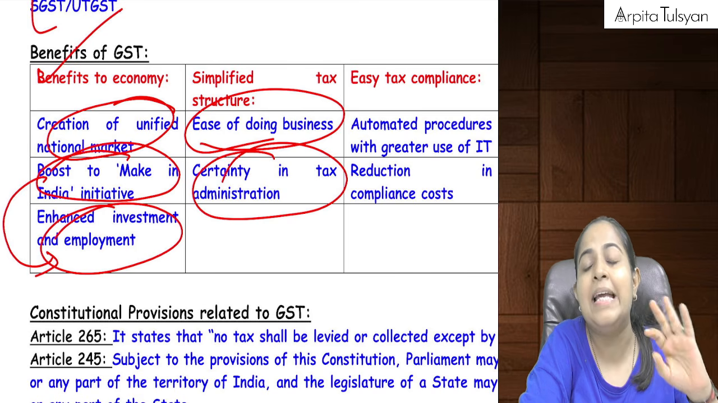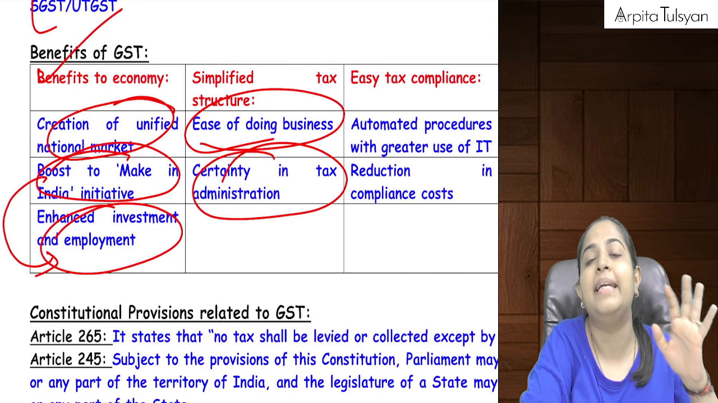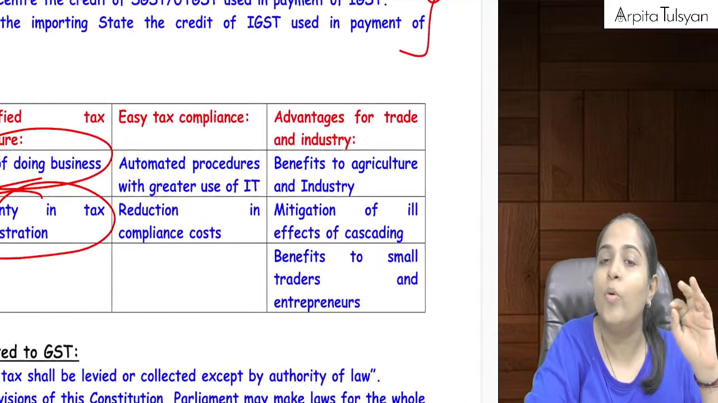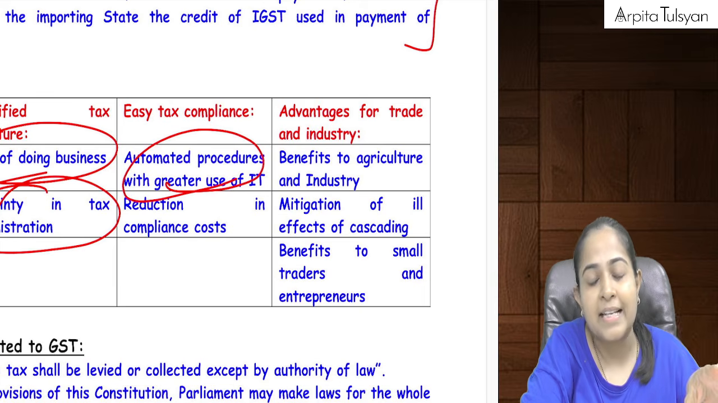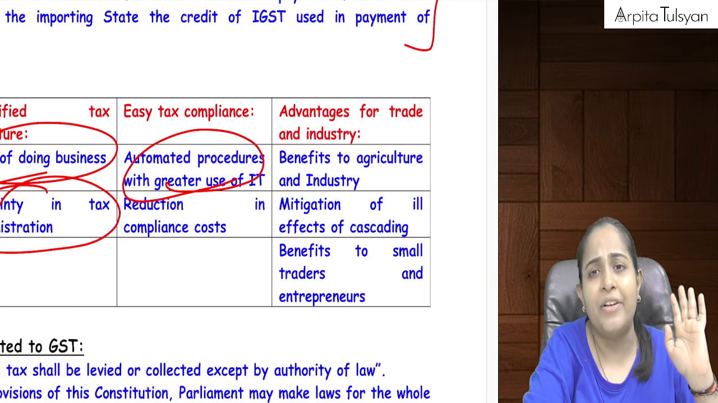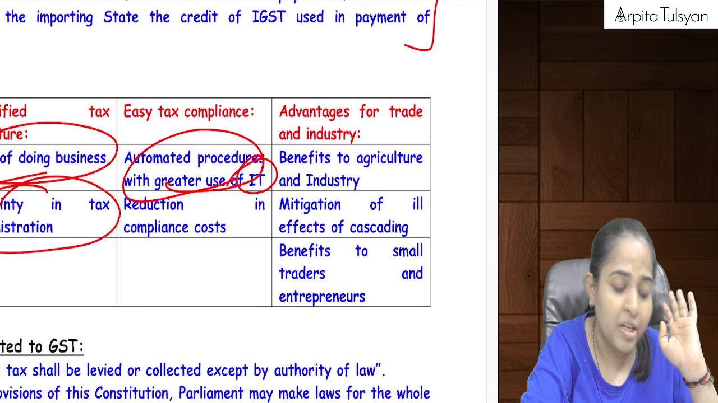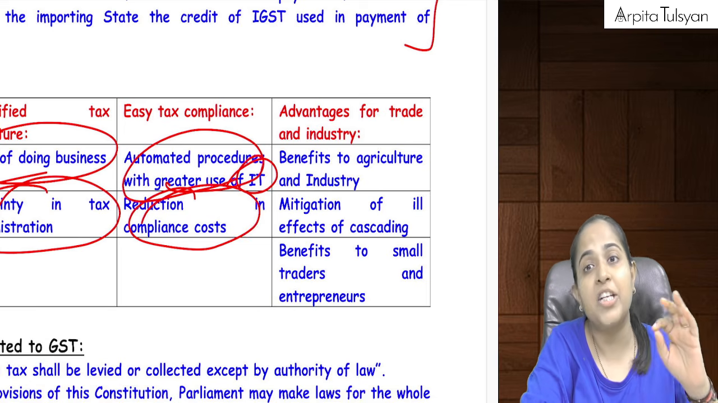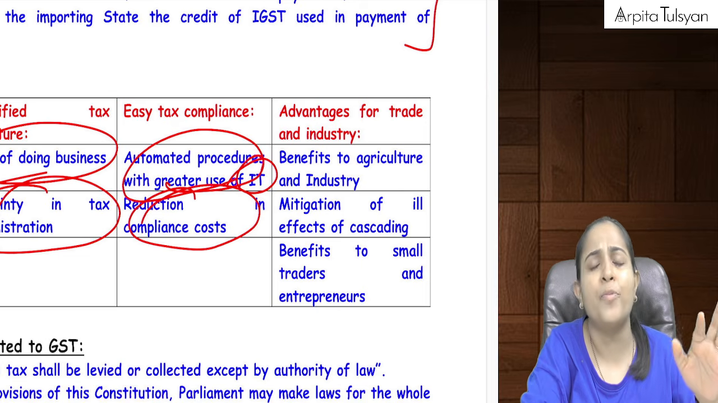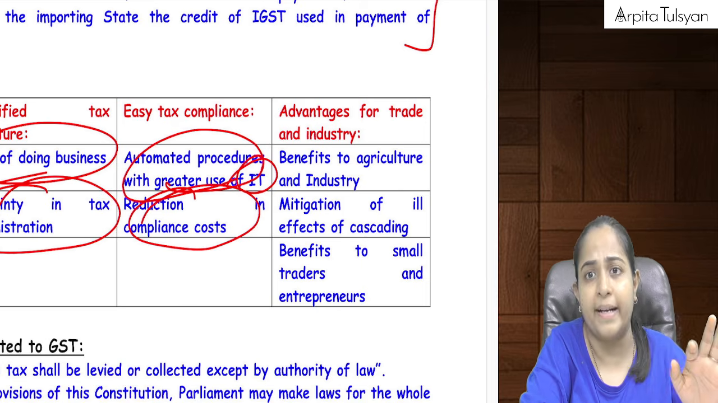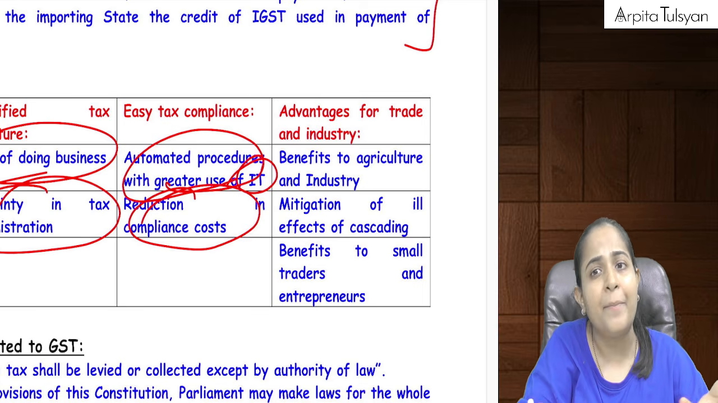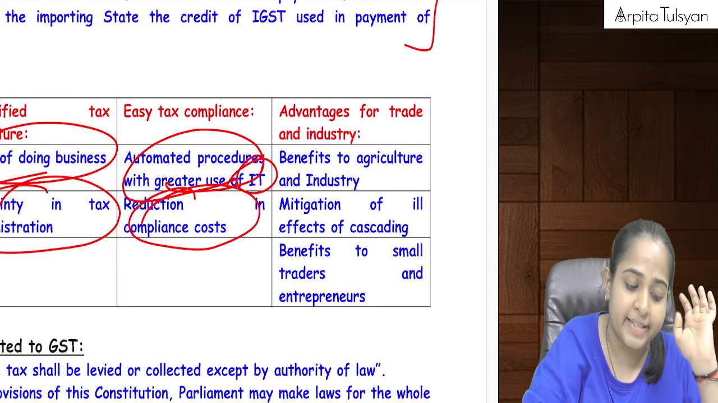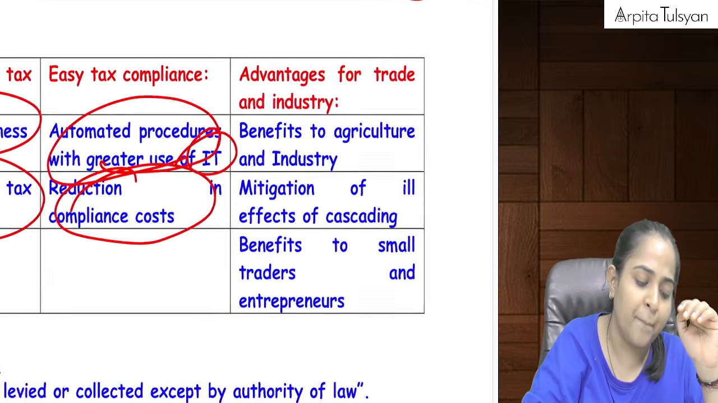You can easily and transparently calculate the tax amount. There is no hidden provision here, right? The website is made in such a manner that everything you can do on the website itself by use of information technology. There is a reduction in compliance cost because many of the things are already automated. So you need not even appoint someone to do your GST work. It can be done within the company itself by the staff of the company itself.